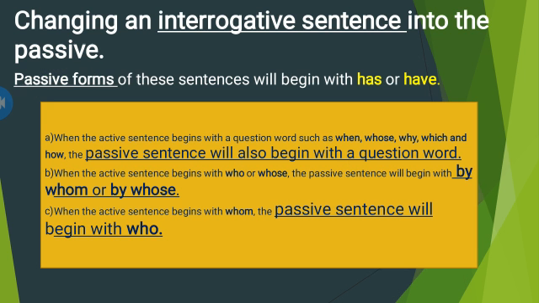Changing an interrogative sentence into the passive. Passive forms of these sentences will begin with has or have. When the active sentence begins with a question word such as when, whose, why, which or how, the passive sentence will also begin with a question word. When the active sentence begins with who or whose, the passive sentence will begin with by whom or by whose. When the active sentence begins with whom, the passive sentence will begin with who.